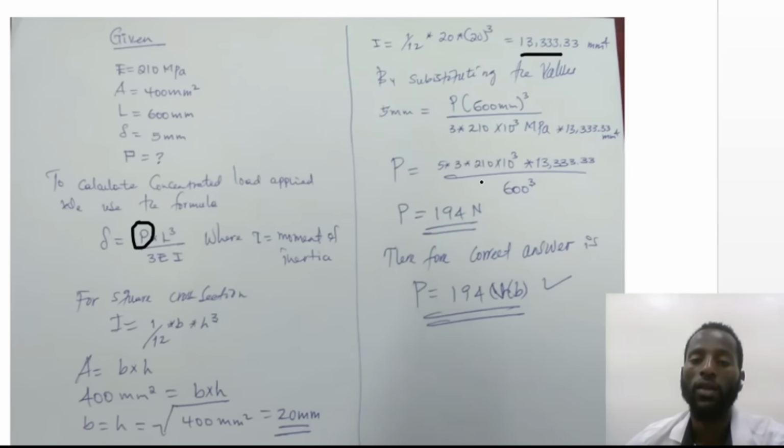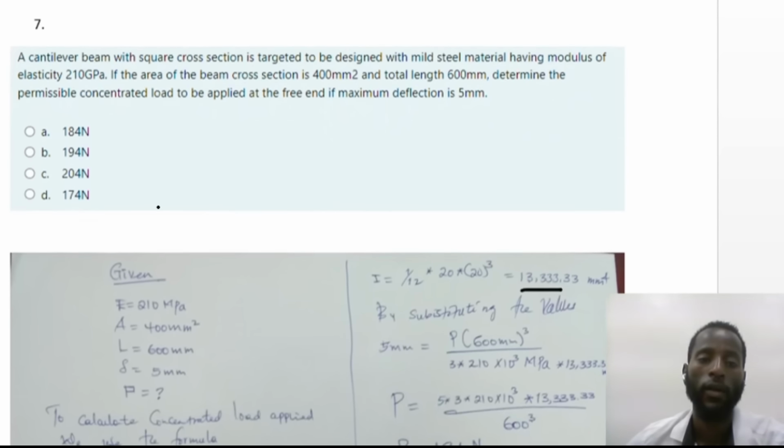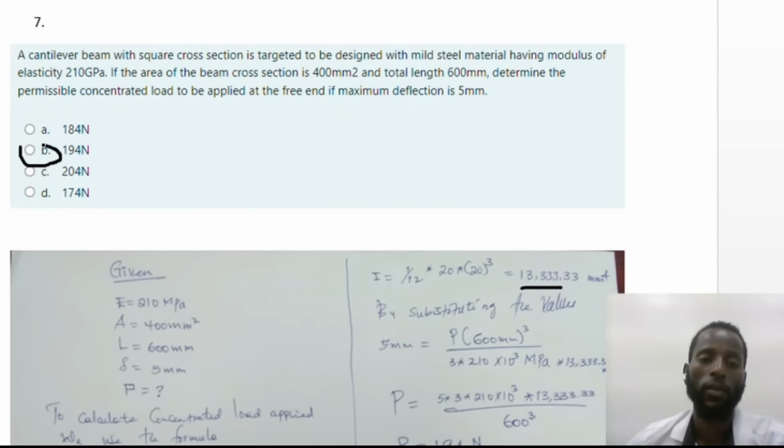By simplifying, we found P is equal to 194 Newton. Therefore, the concentrated load developed on the part is 194 Newton, and choice B is the correct answer for this specific question.